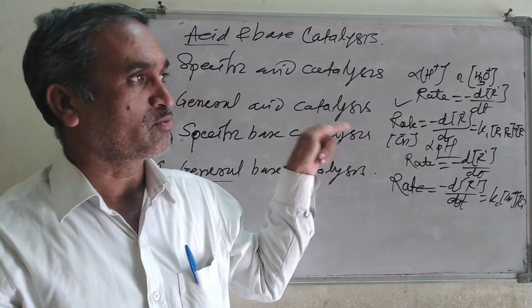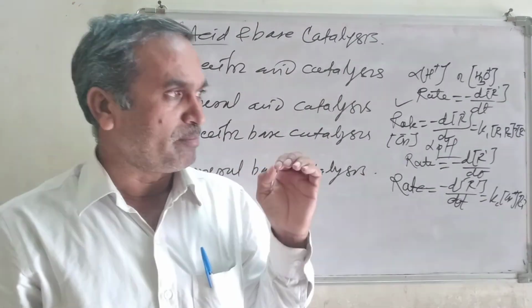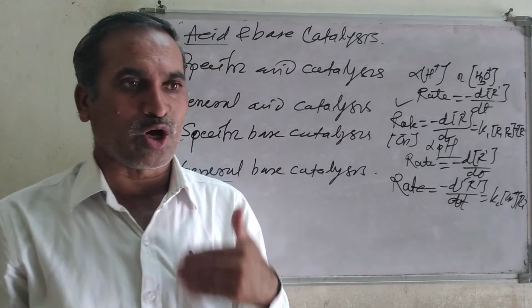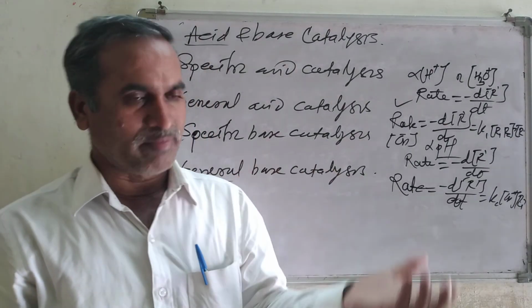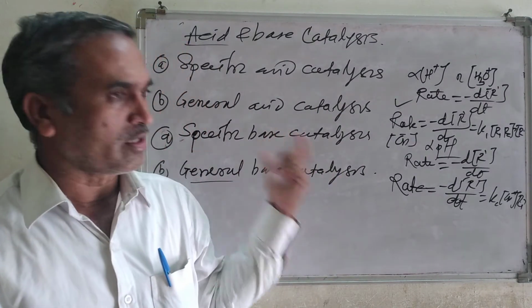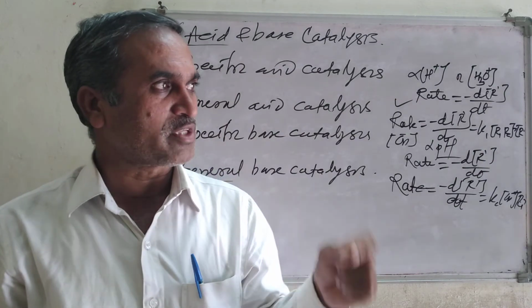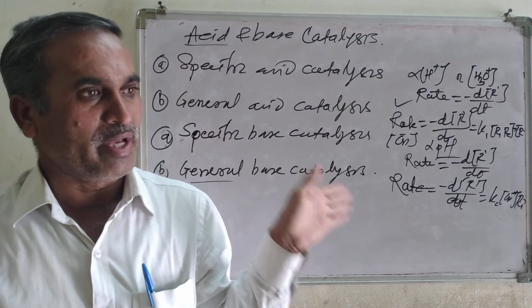So one question from chapter number 1 may be: define acid or base according to Lewis theory or Arrhenius theory, or what is specific acid catalysis, or what is specific base catalysis. That type of question may appear in the exam.